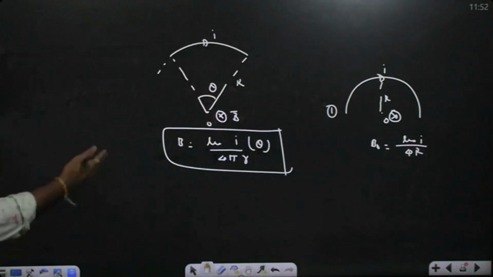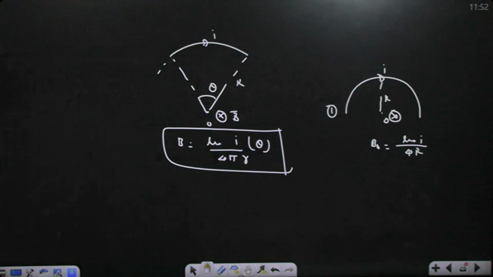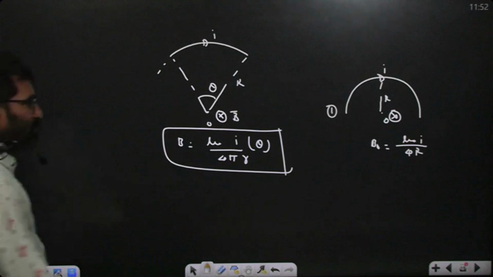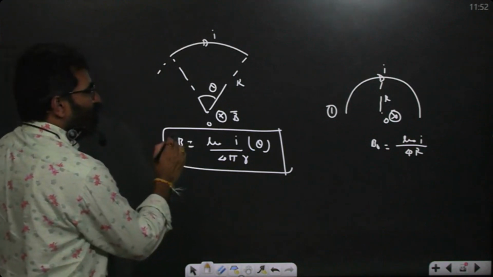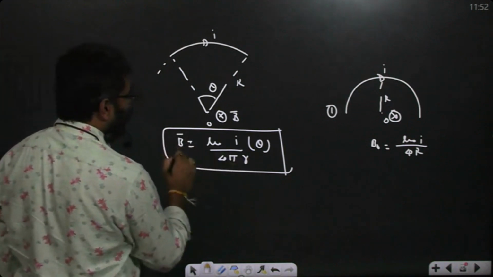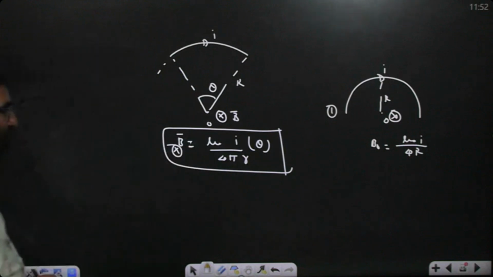So this is important. If a 3/4 circle is given to you, then what is your formula? Mu naught I by 8R, with pi by 2. So for whatever wire or angle is given, you can directly say that B is equal to mu naught I by 4 pi r into theta, into the plane or out of the plane as per direction.